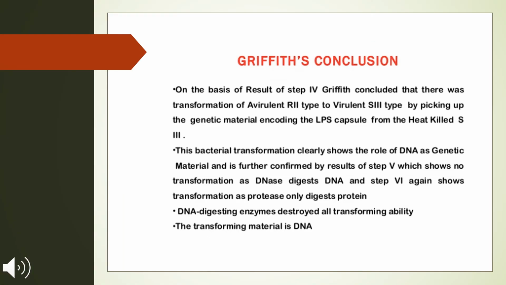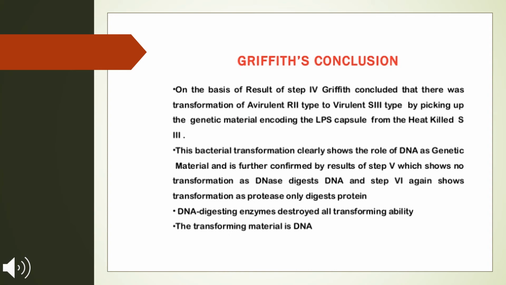Griffith's conclusion. On the basis of the injections given to the mice of S and R strain, he came to the conclusion that the bacterial transformation clearly shows the role of DNA as genetic material, which is further confirmed by the results that transformation is lost when DNase digests DNA, while with protease, which only digests protein, transformation still occurs.